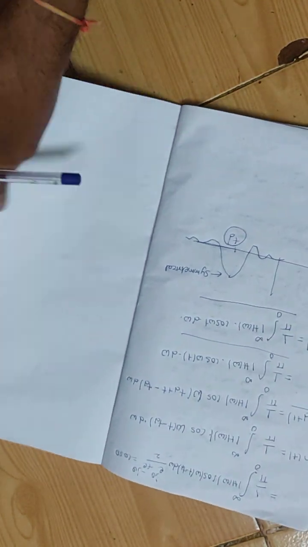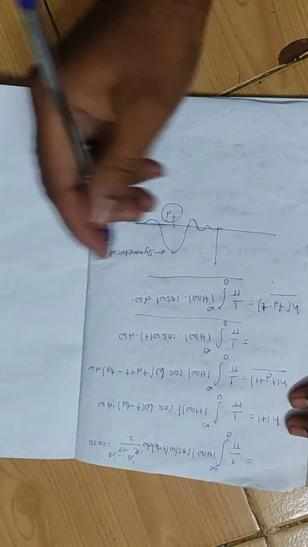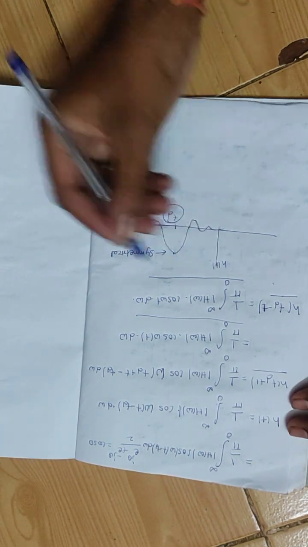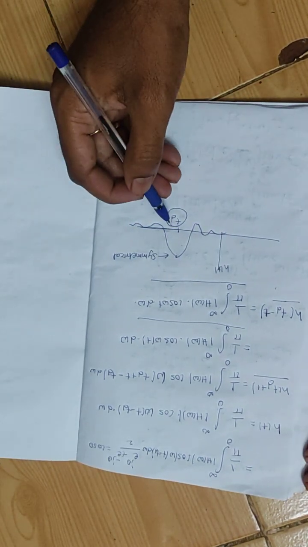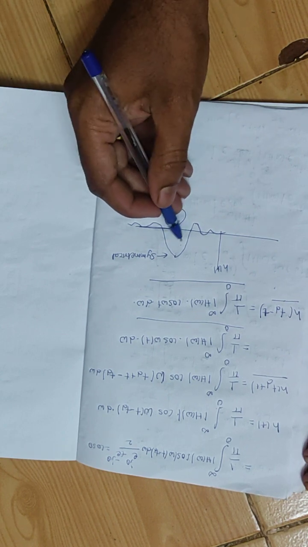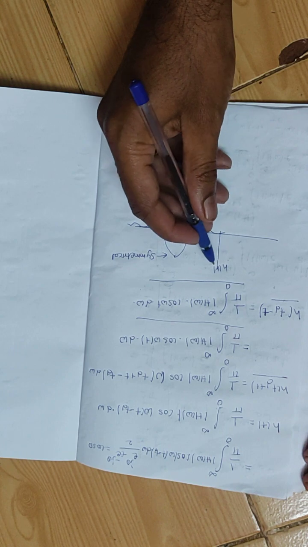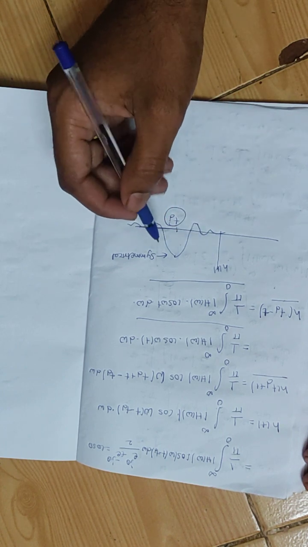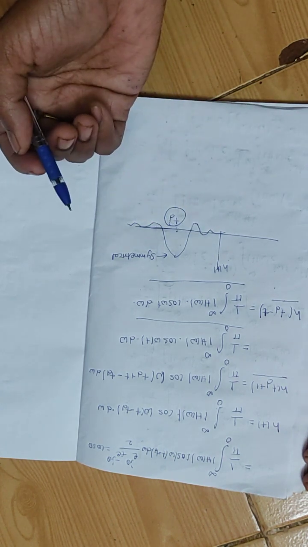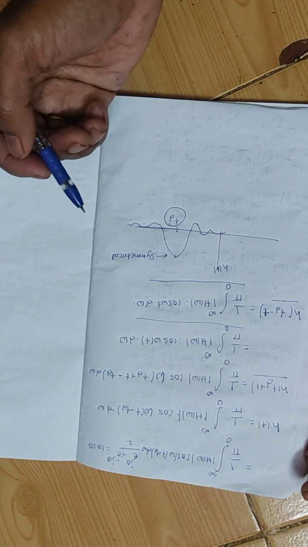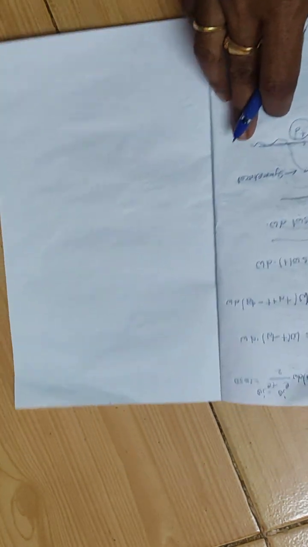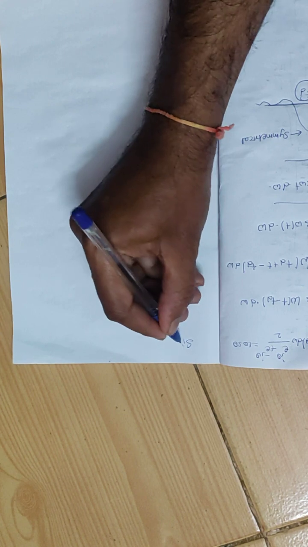So, for a linear phase system, the impulse response should be symmetrical about Td. If the impulse response of any system is like this, then we can say that the system has linear phase. Next, we shall see signal bandwidth.